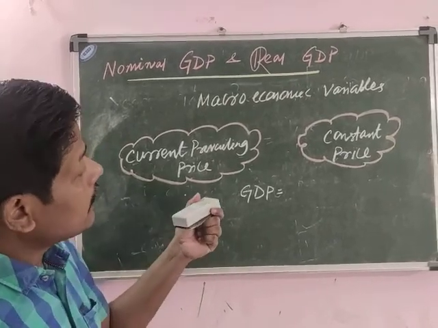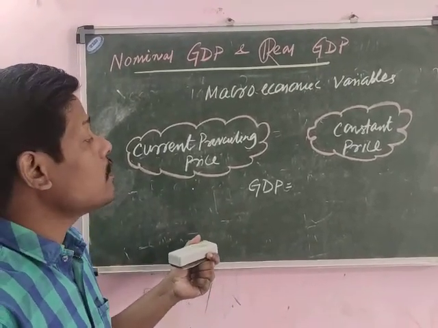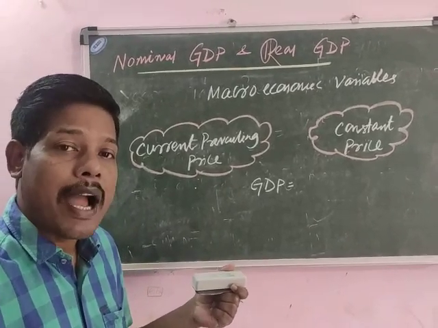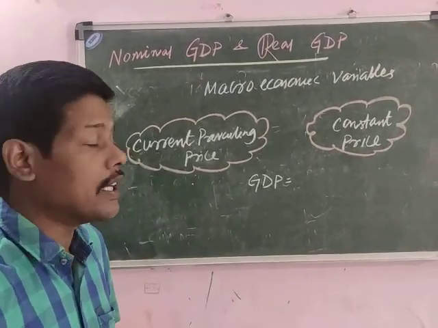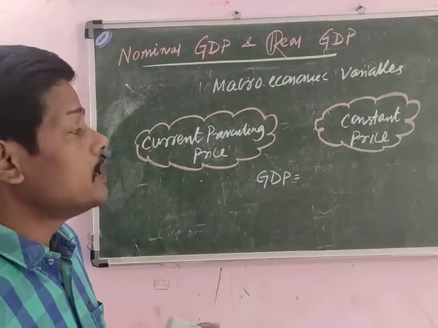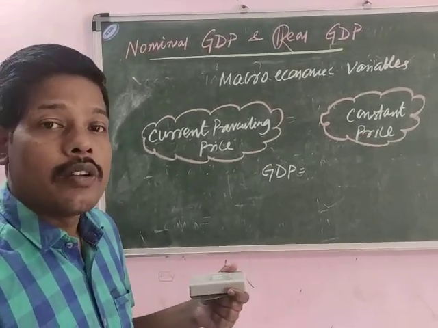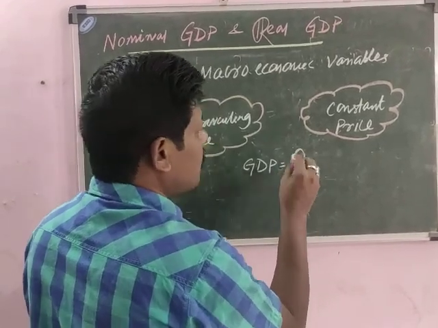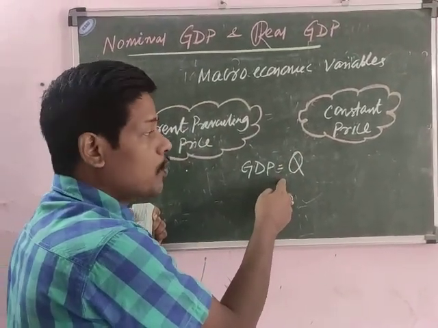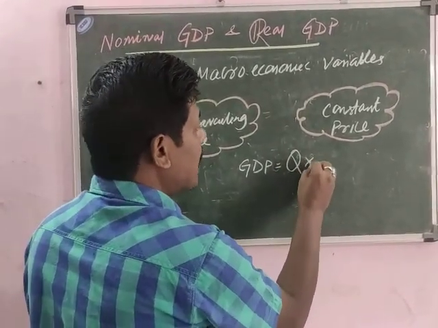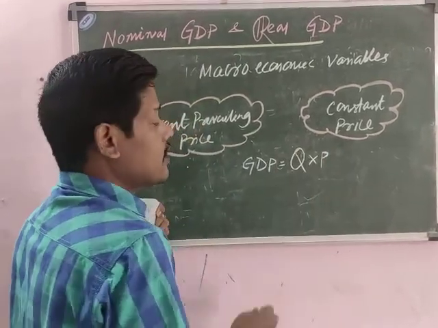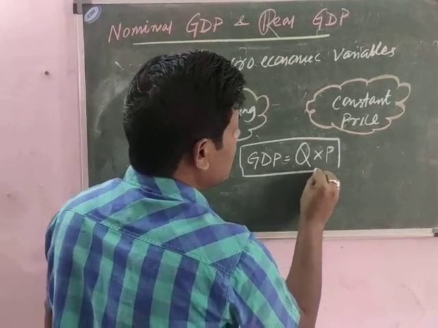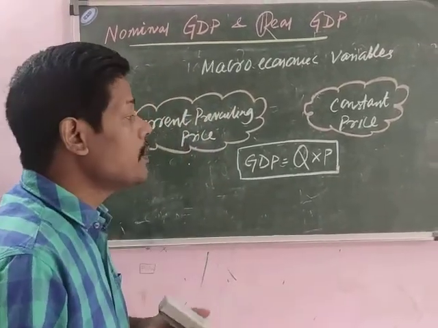Then the question arises, how is the value of the final output evaluated? Final output is evaluated when we multiply the quantity of the output produced, suppose this Q is the quantity of the output produced, with its prices. So this will give you the concept of your GDP. This is how GDP is evaluated.